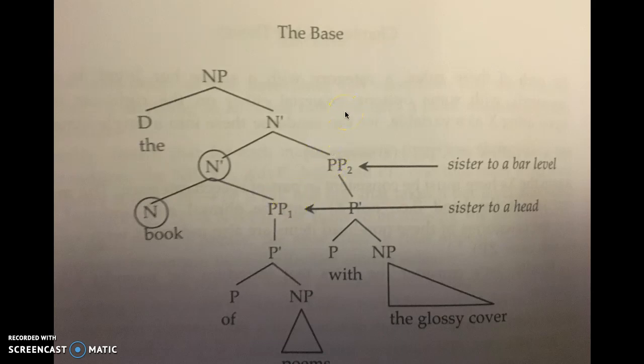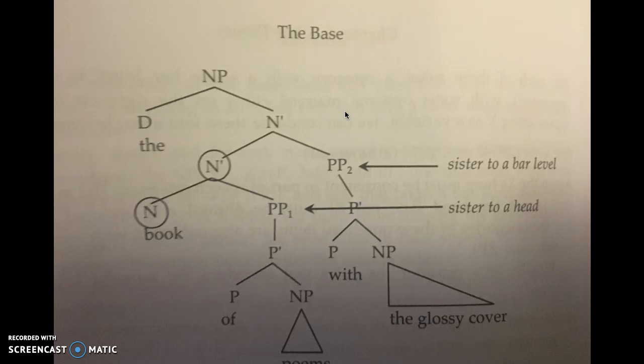Well, the adjunct is always higher than the complement, so it would be the sister to the bar level, and the complement would be the sister to a head, right? Yeah, good memory. Adjuncts are XPs that are sisters to single bar levels. And that can be any bar, right? An N, a V, an A, or P? Yes, adjuncts are also daughters of X-bar.